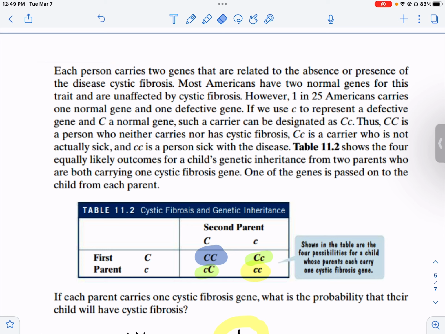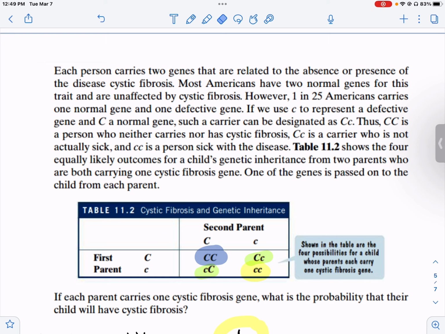They carry it, which means they can pass it to their children, but they won't have cystic fibrosis. Both capital C's is somebody who doesn't carry it and doesn't have it. Capital C and lowercase c is a carrier that's not sick. They can pass it, though. That's what it means to be a carrier.